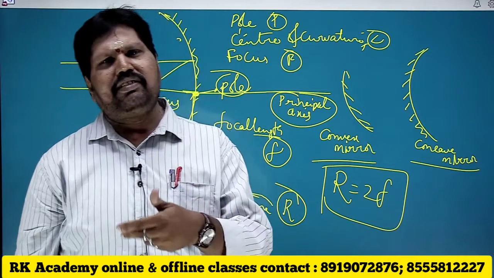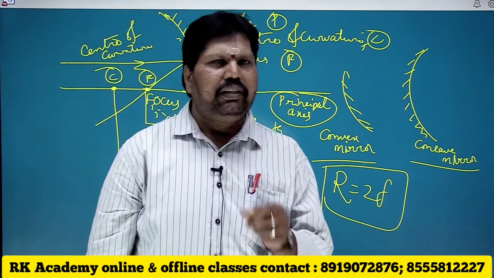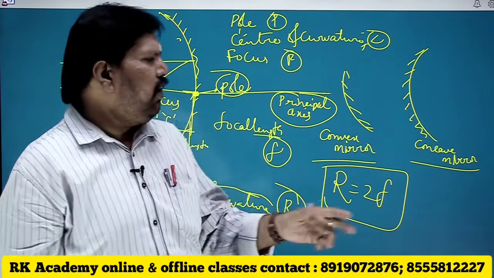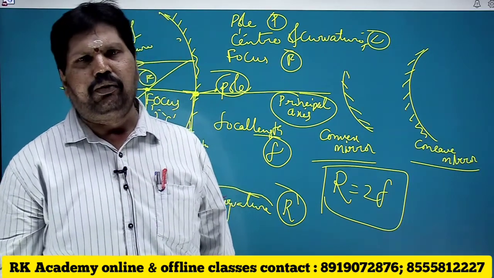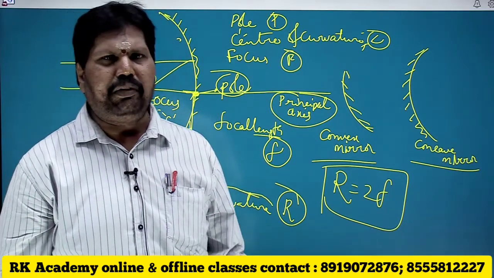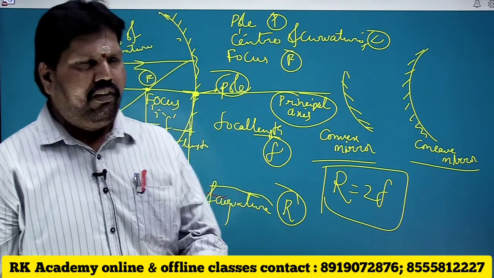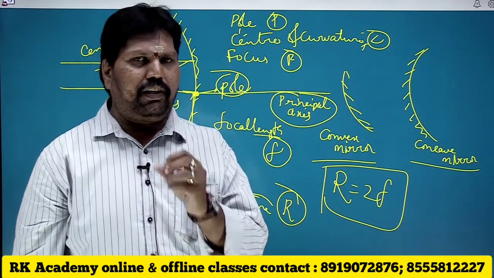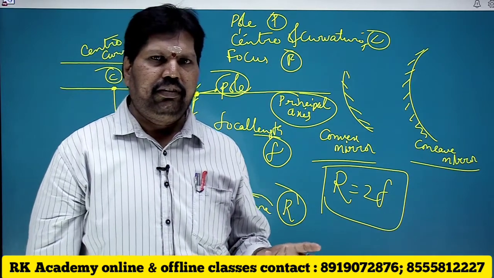As it is given the distance between center of curvature and pole, that is to be taken as radius of curvature, where you know that R equals 2f, where f is equal to R by 2, 20 by 2 is equal to 10 centimeters is the focal length. So in this way you can understand R equals 2f is valid for the reflection phenomenon on curved surfaces. It's very clear.